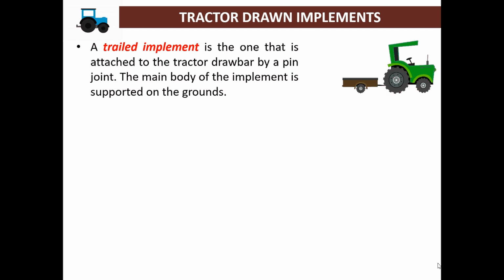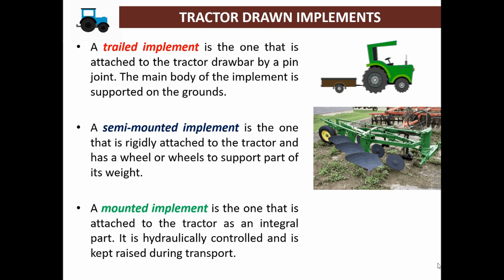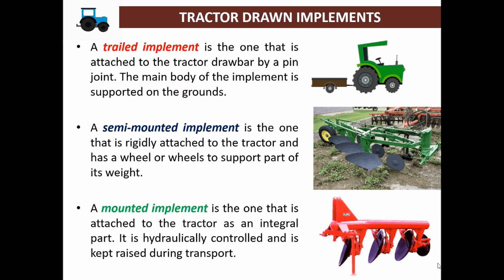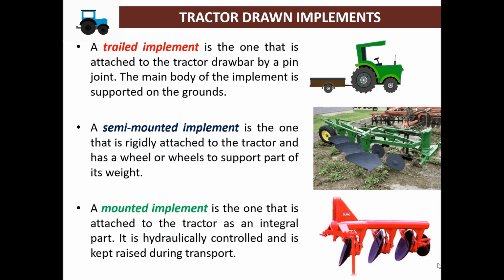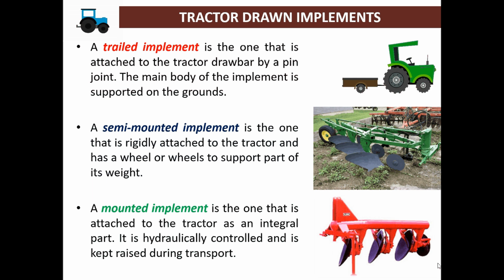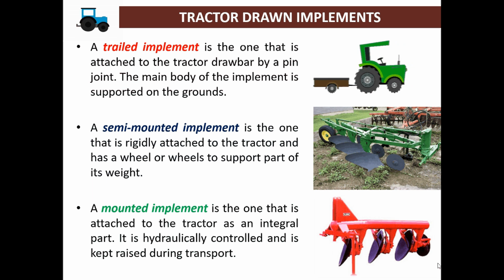So what are tractor drawn implements? Tractor drawn implements may be classified as trailed implement, semi mounted implements and mounted implements. So what is the basic difference between these three tractor drawn implements? Trailed implement is the one that is attached to the tractor drawbar by a pin joint. The main body of the implement is supported on the ground. For example, trolley. Trolley is trailed type implement.